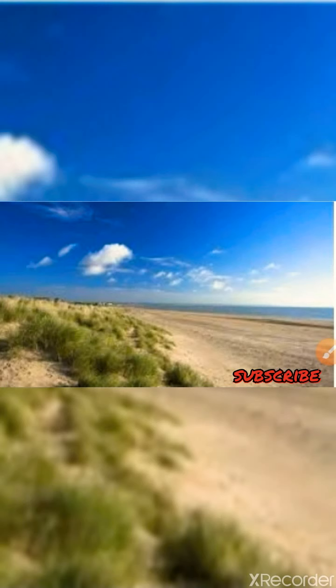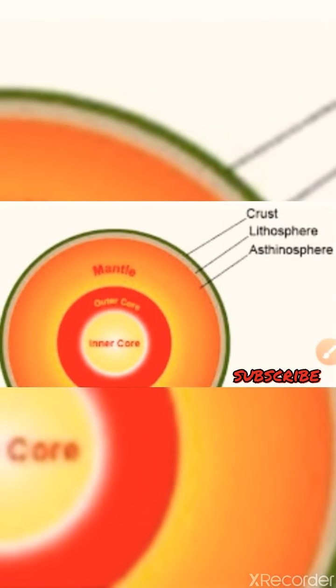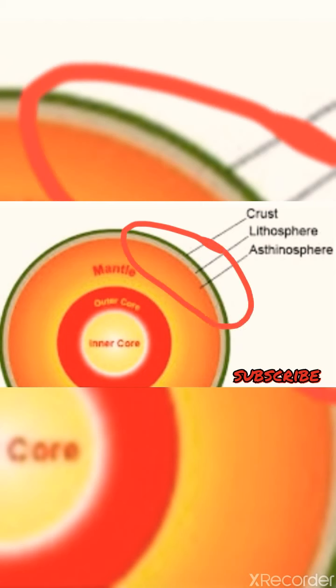Look at this picture. Lithosphere. Litho means rocky. So let us talk about the lithosphere. It is the solid crust or the hard top layer of the earth. Look at this picture. In this picture, these are the layers of the earth, and the first layer is crust, the second layer is lithosphere, and the third one is the asthenosphere.